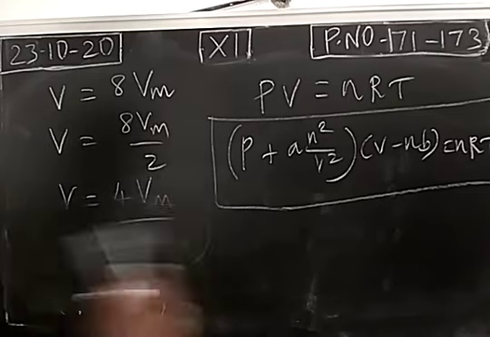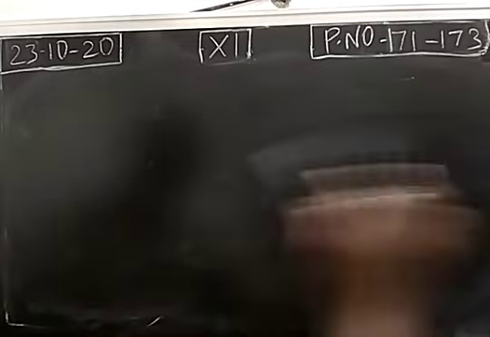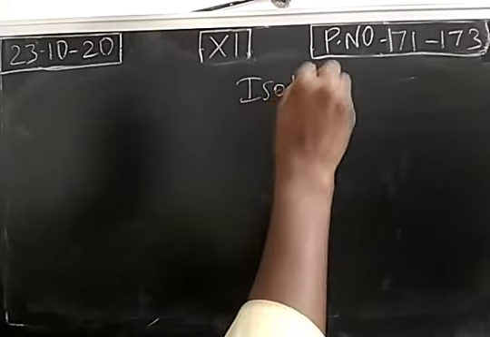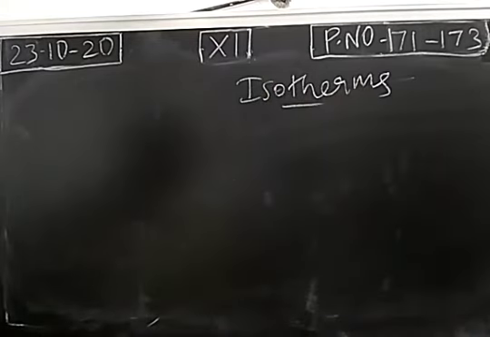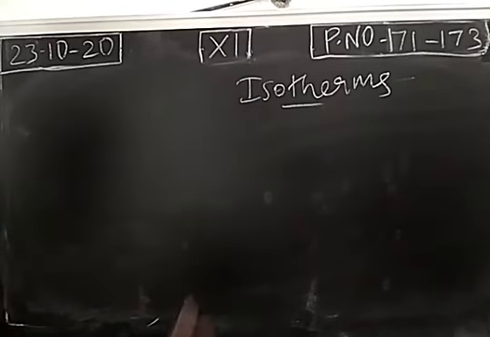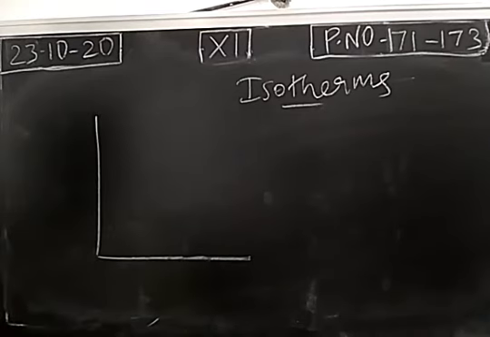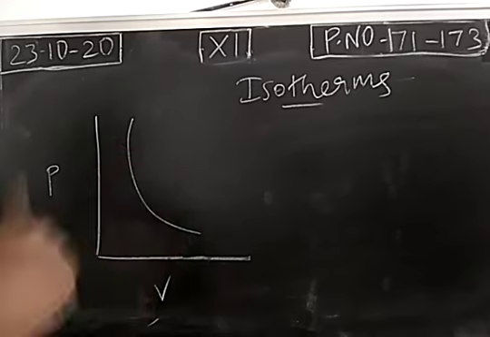Next, we move into another concept, isotherms. Isotherm means the graph obtained when we relate pressure with volume. For example, if you get a curve, so this is called an isotherm.